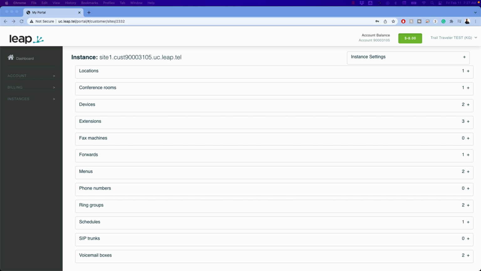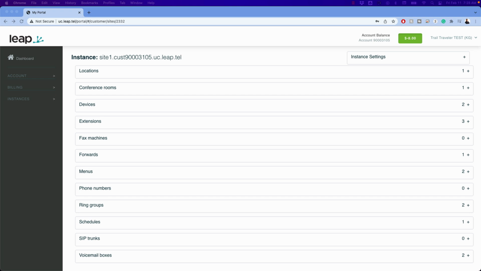And today we're going to do something a little bit different, in that we're not really going to use the hosted PBX features. We're going to use a couple of them, but we're going to be setting up a SIP trunk. A SIP trunk is for people who have a phone system in their office on premises that can support SIP trunks. So instead of plugging in phone lines to it, they can connect over the internet to our service to get their dial tone.